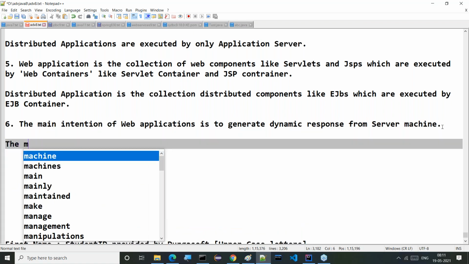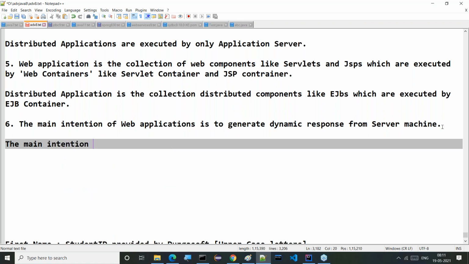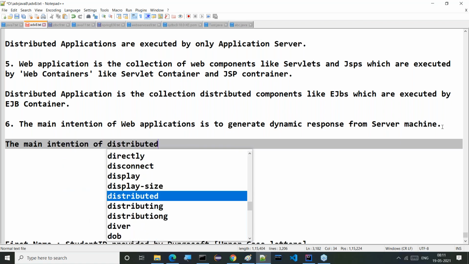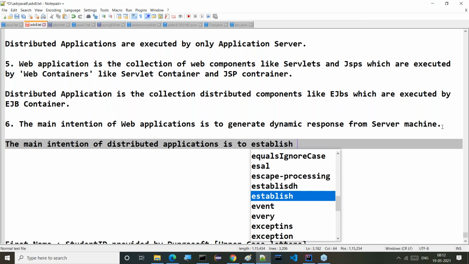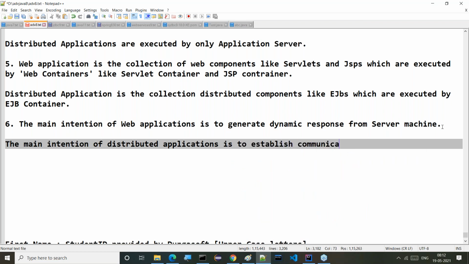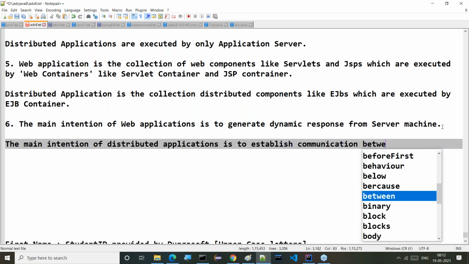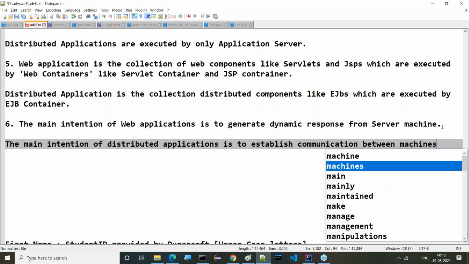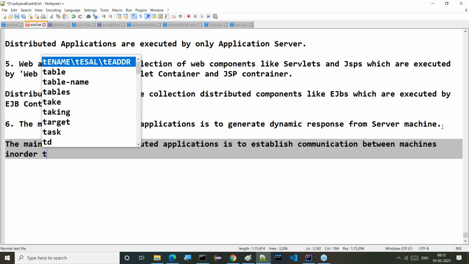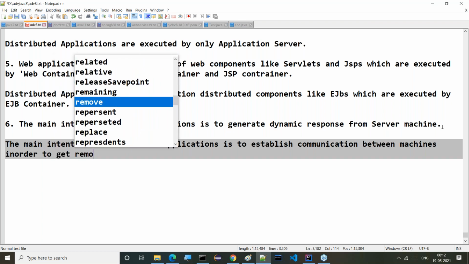The main intention of distributed applications is to establish communication between machines in order to get remote services.